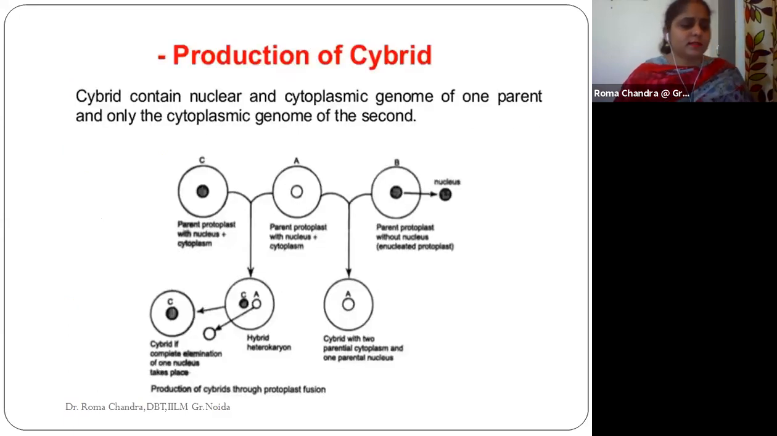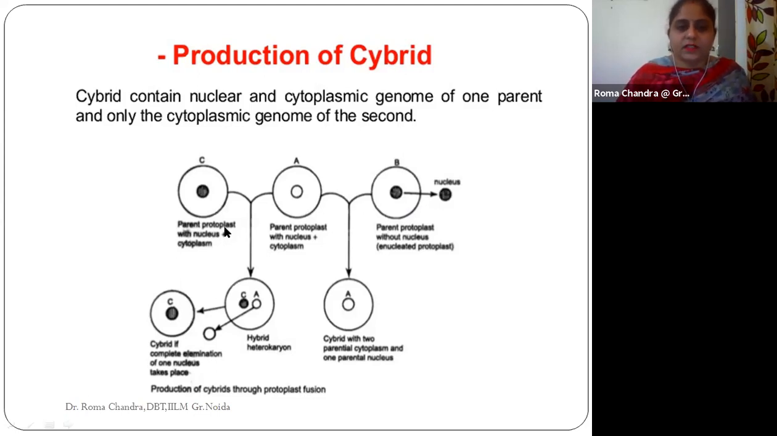This is a small representation of the production of a hybrid. You can see here the hybrid contains the nuclear and the cytoplasmic genome of one parent, and only the cytoplasmic genome of the second one. Here you can see the parent protoplast with nucleus and cytoplasm. This is parent B. It earlier also had the nucleus, but we took an enucleated protoplast, and what we need to do is just fuse them together.